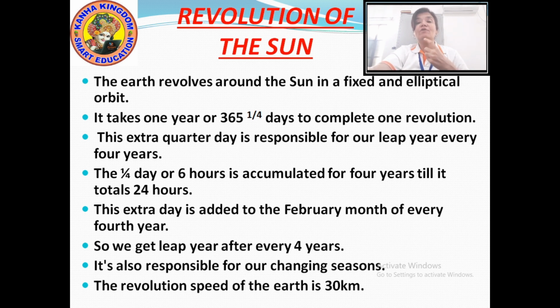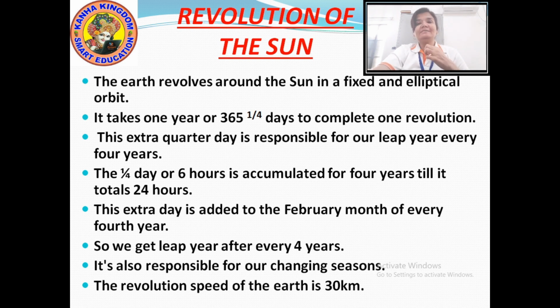The earth revolves around the sun on a fixed path, on an elliptical orbit. What is elliptical? Elliptical means oval shape. The earth rotates on its axis and revolves on an elliptical, oval shaped orbit.